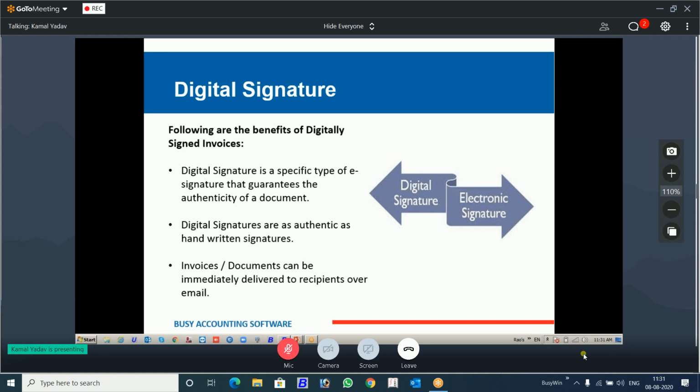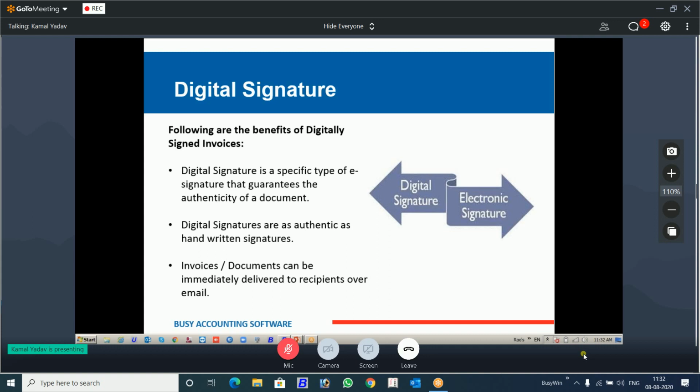Then you have to tell the client that there is another advantage. When you meet the client, you can pitch this. When you sign the document in digital form, it can immediately be delivered to the recipient. Suppose, take an example.